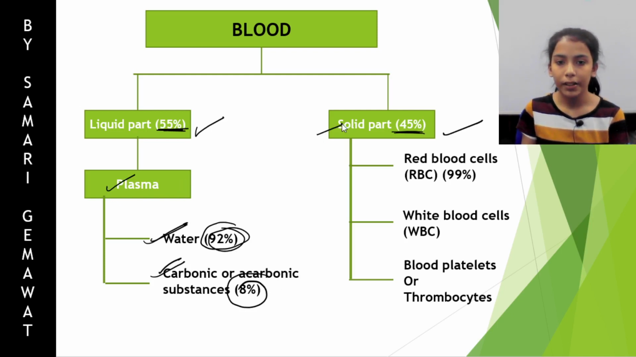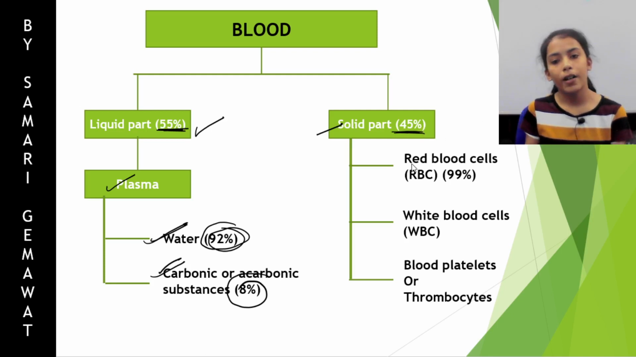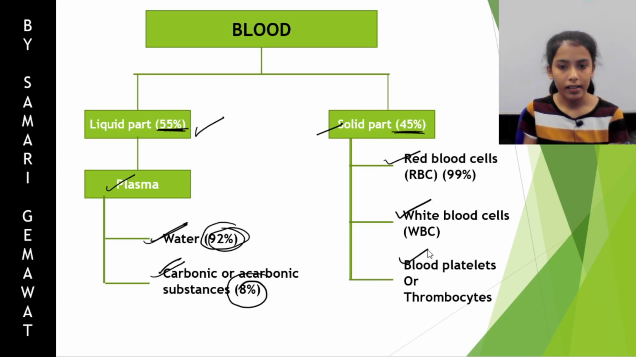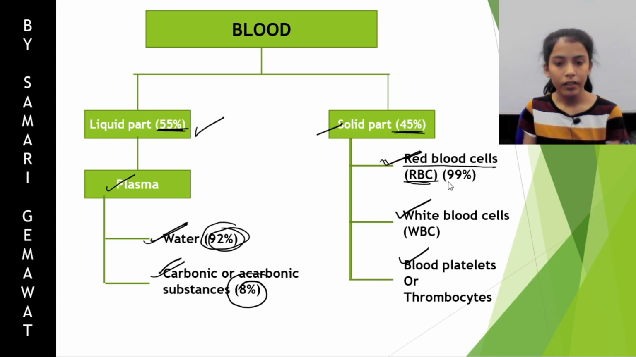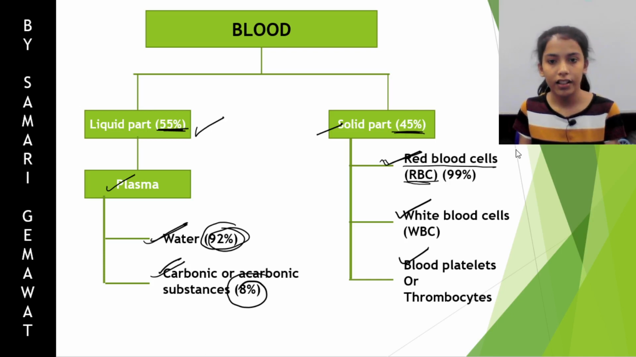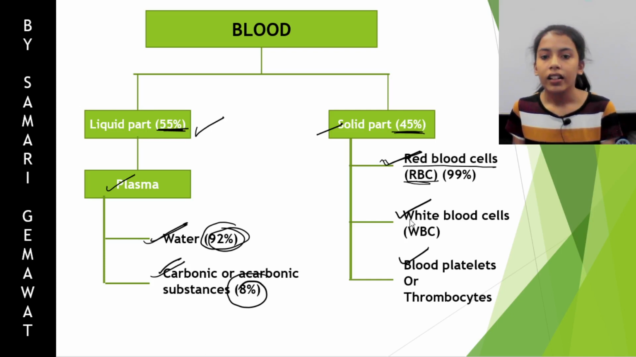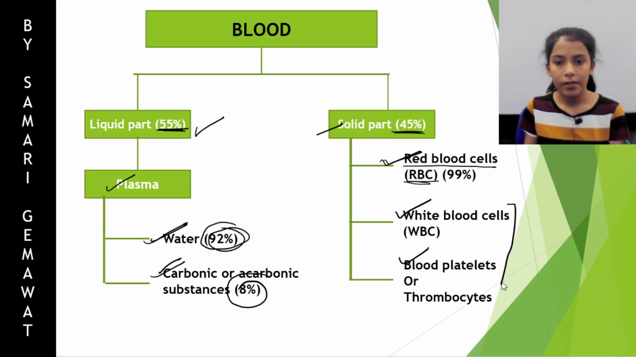Now we'll come to the solid part. What is the solid part made up of? It is made up of three things: red blood cells, white blood cells and platelets. Out of the 45%, 99% of the solid part is red blood cells, RBCs. These are red in color, therefore they are called red blood cells. The remaining 1% is white blood cells and thrombocytes, or blood platelets.